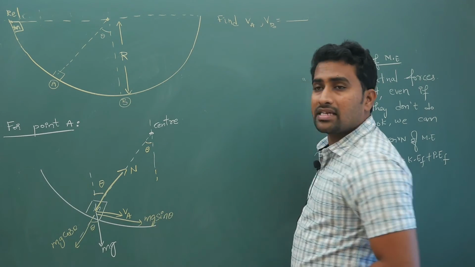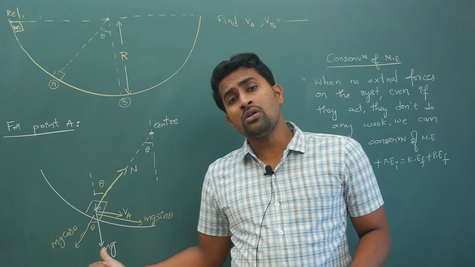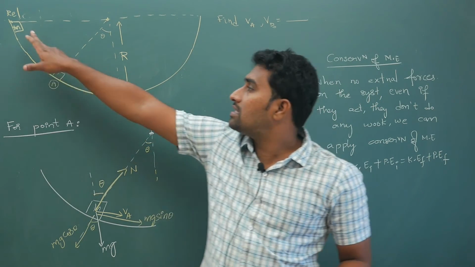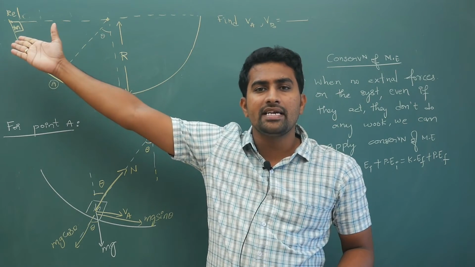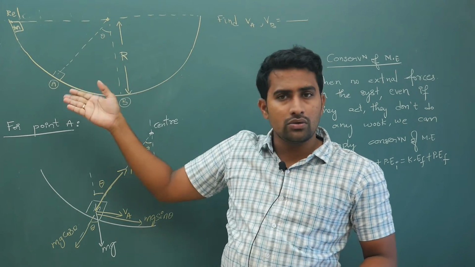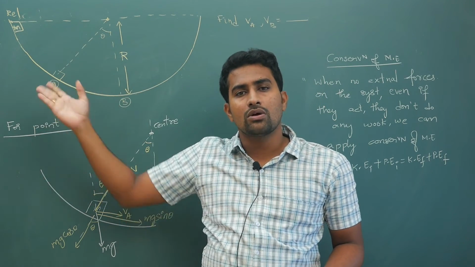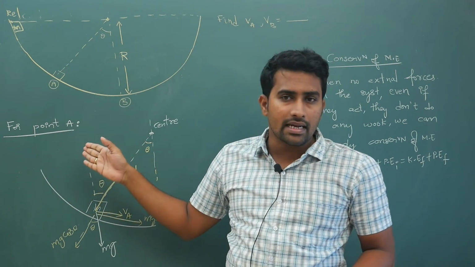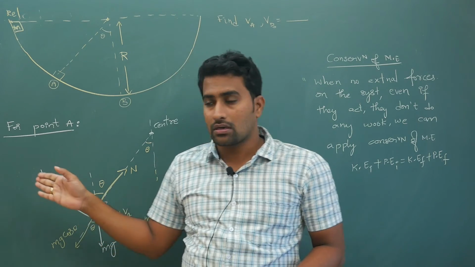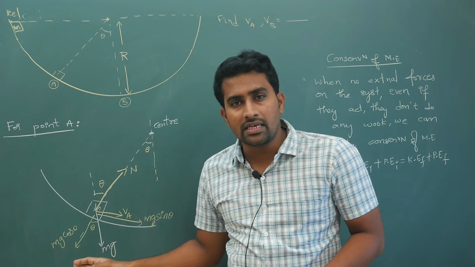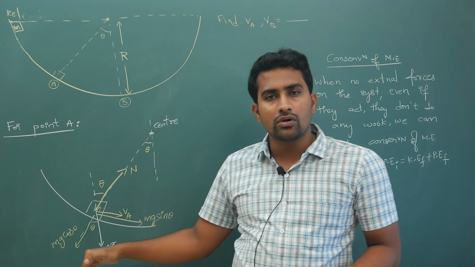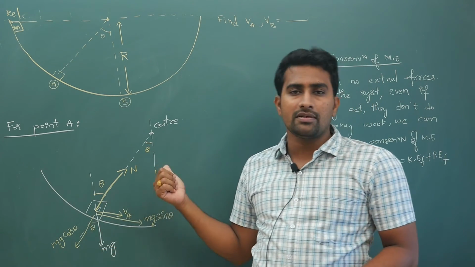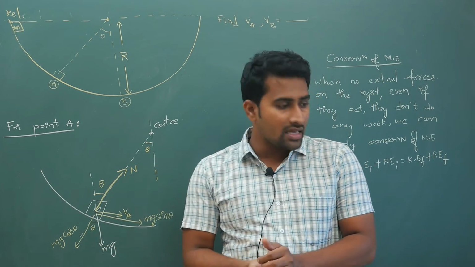Okay, so this is an example of non-uniform circular motion, because initially when it is released here, your speed is 0. When it is coming down, your speed is obviously increasing because your potential energy is getting converted into kinetic energy. So this is a classic case of non-uniform circular motion. In this case you will have force in the radial direction and the tangential direction. Both will be there. Your resultant will be somewhere in the middle.